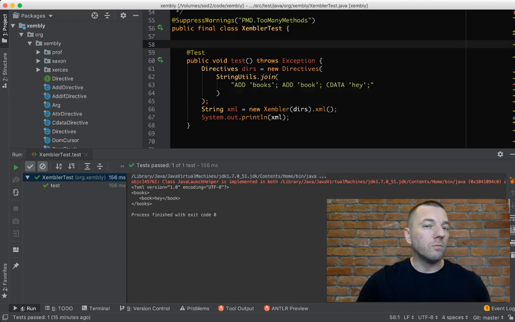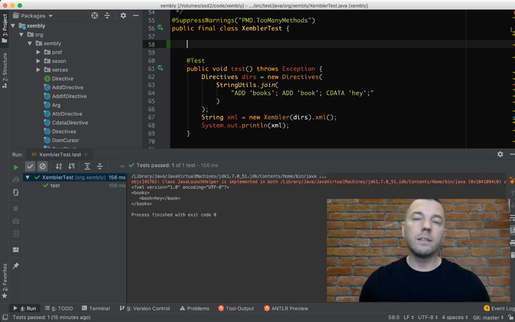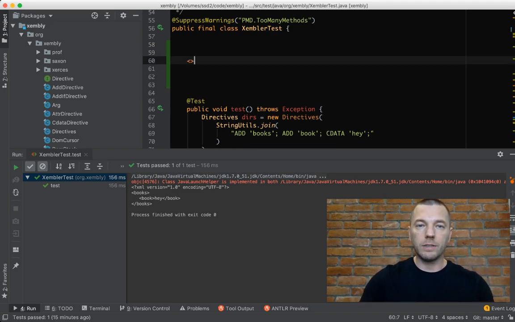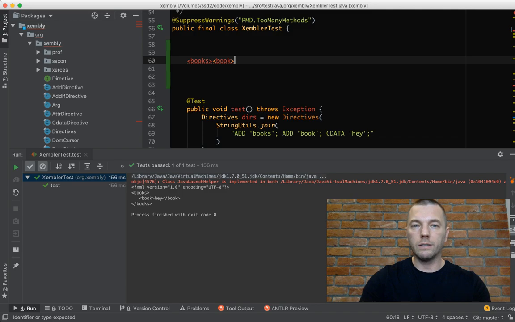The XML, as you probably know, is a format of data. It was introduced many years ago, and basically an XML document looks something like this. Books, for example, we need a collection of books, so we say we have a book, and then the title, Object Thinking, for example, and then we close the tag book and we close the books. So the XML is, you understand what I mean.